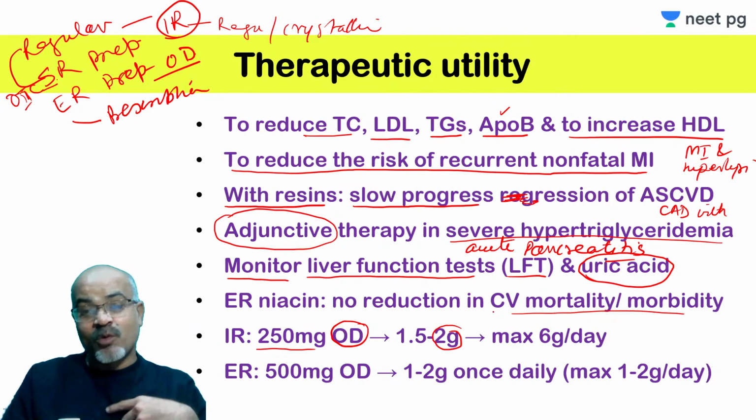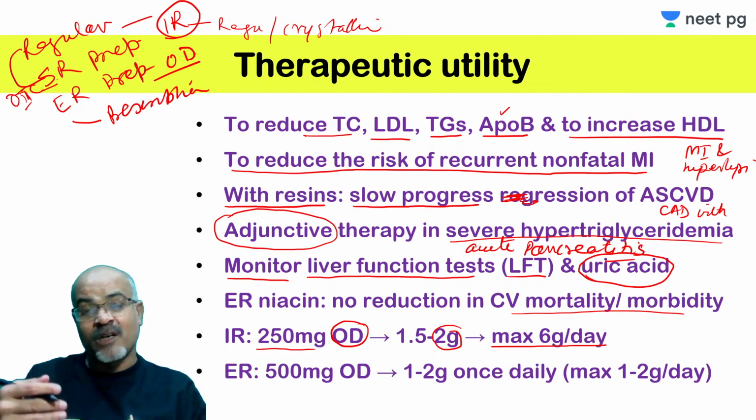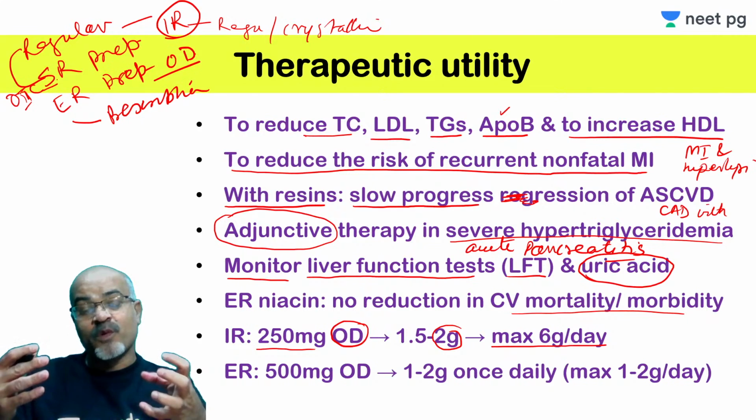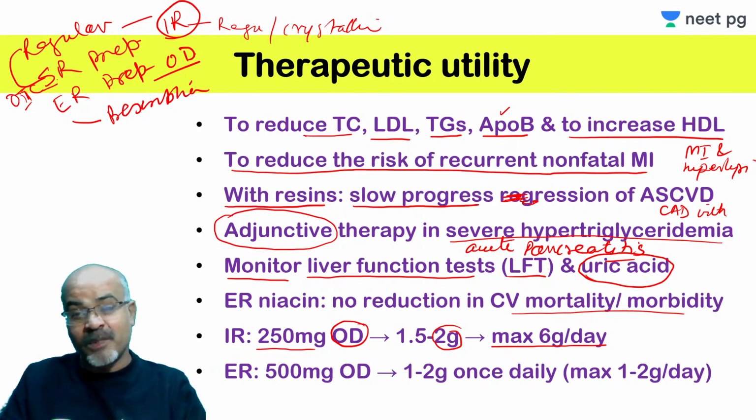Otherwise the maximum dose you can go up to is 6 gram per day. So if you are stabilized on this dose and have measured uric acid, LFT and all that, and remain on this dose for 4 weeks, you can also increase if the goal has still not been achieved and it is tolerable, so you can go maximum up to 6 gram.